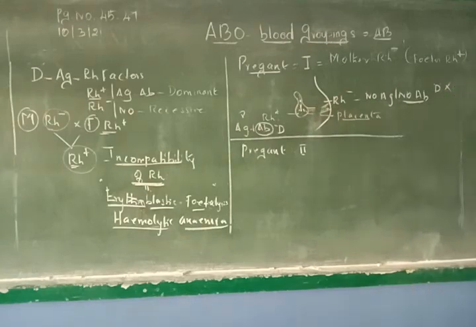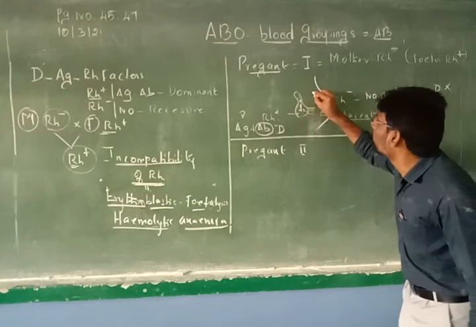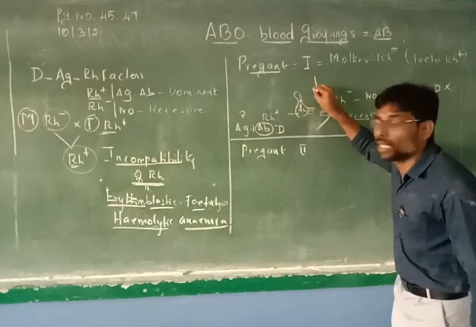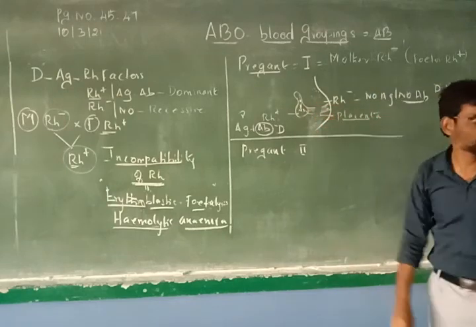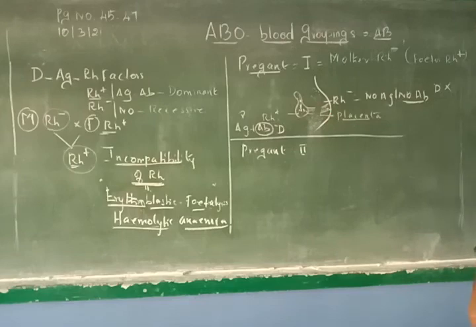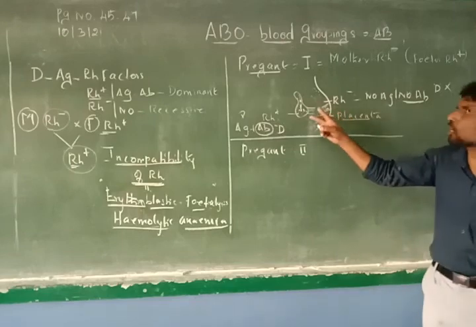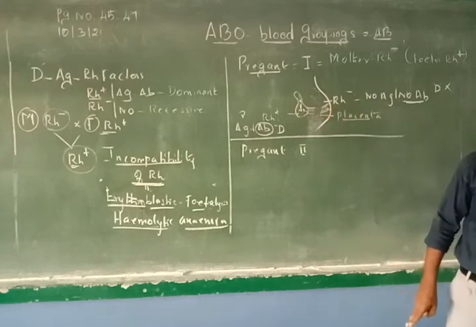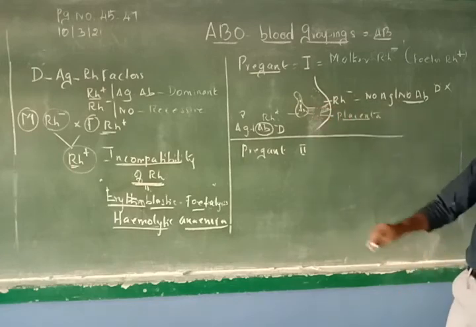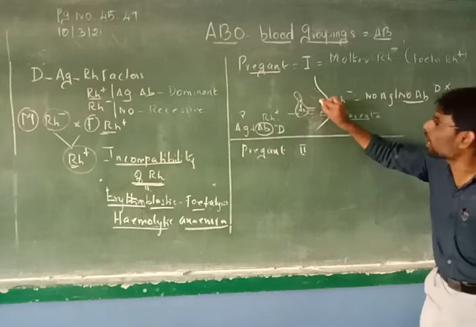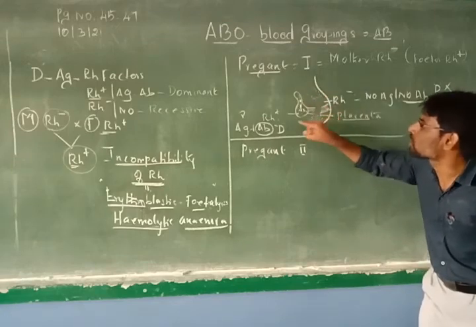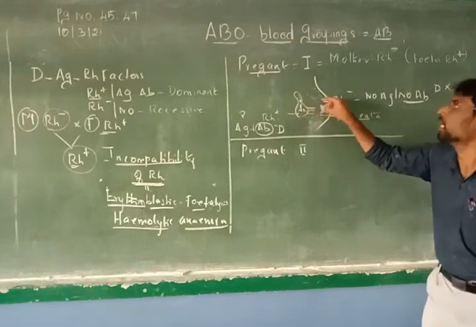Placenta is cut. When the placenta is cut, fetus blood now is mixing in the mother's body. Okay? Till delivery, no problem. At the time of delivery, when the child is removed from the uterus, from the womb of the mother, that time, when he cuts the placenta, the child's blood, fetus blood, is introduced.